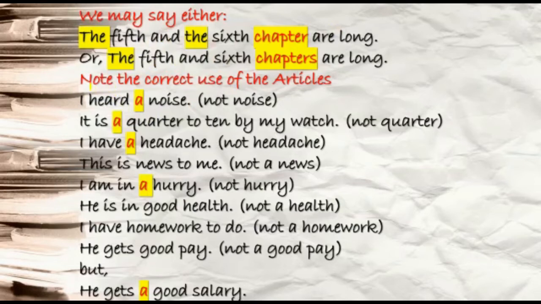Now, as I promised that I will give you some important tips at the end of the video. Here you see, note the correct use of the articles, as many a time we make errors or mistakes while writing or while speaking. You see some of the examples. I heard a noise. Don't write or don't say I heard noise. It is a quarter to ten by my watch. Yes, many of us make this error, this mistake. We say it is quarter to ten by my watch, but the correct one is what? It is a quarter to ten by my watch.